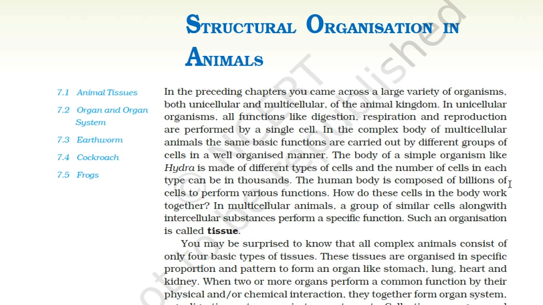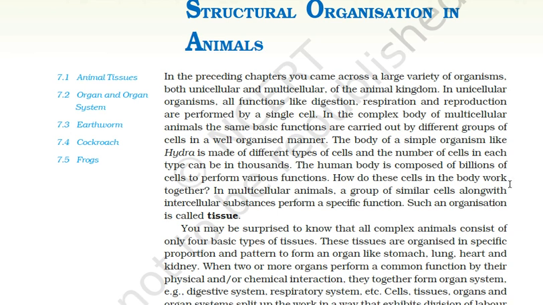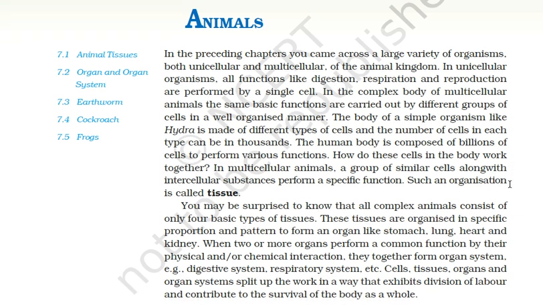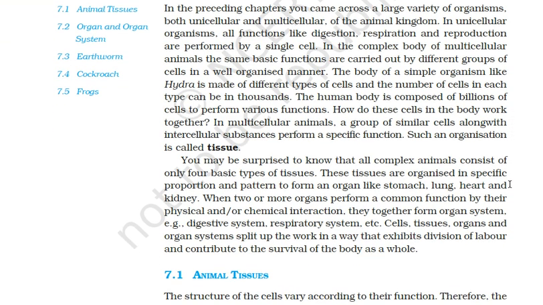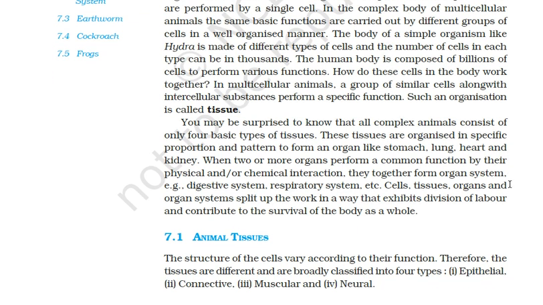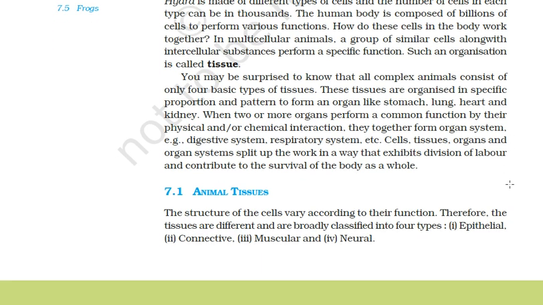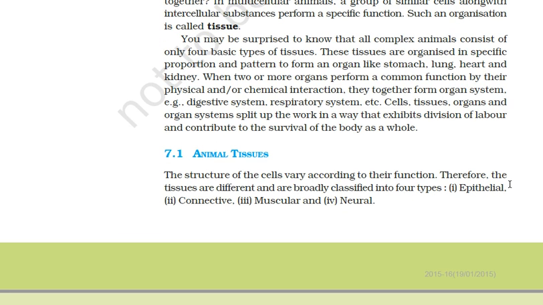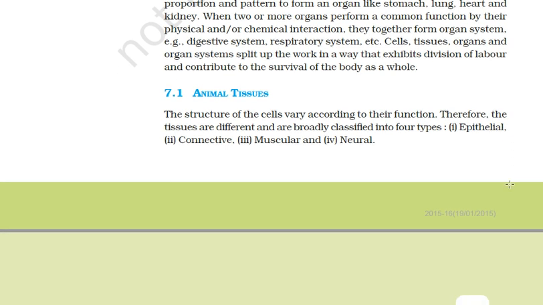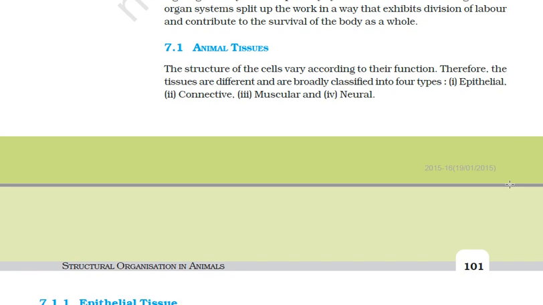Then we move on to the animal tissues. Animal tissues are classified into 4 types. They are epithelial tissue, connective tissue, muscular tissue and neural tissue. Now, first we'll study about the epithelial tissue, also termed as epithelium.